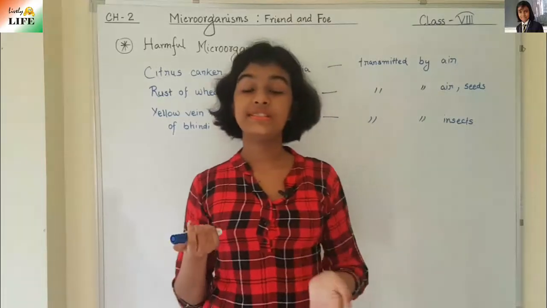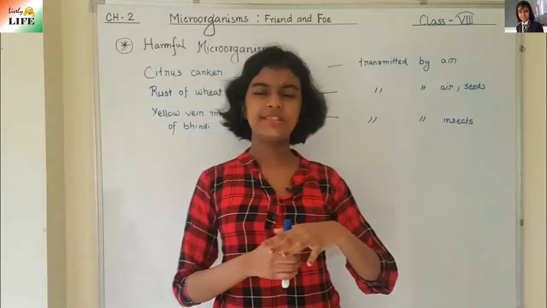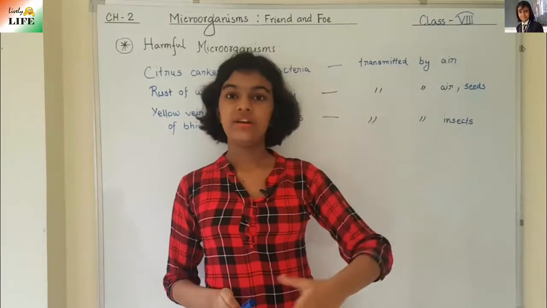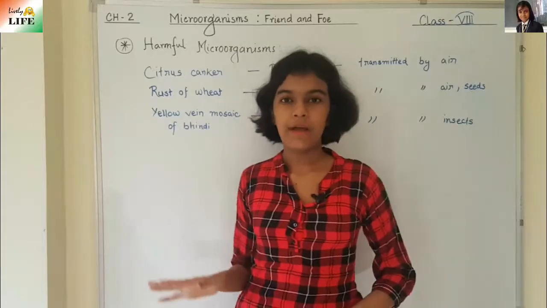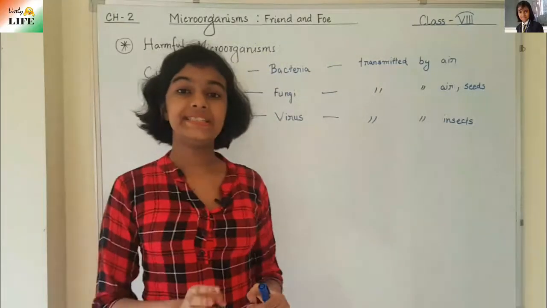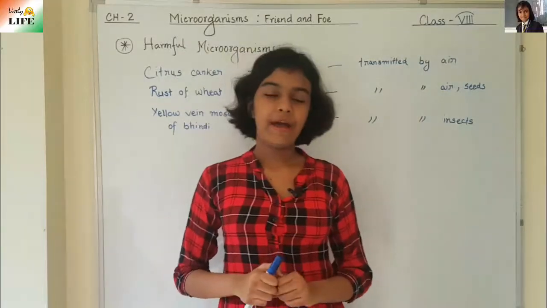So what do these diseases do? They reduce the crop yield, right? And to control these diseases, certain chemicals are provided to kill the microbes, to kill the pathogens. So these were the diseases that are caused in plants by the pathogens.